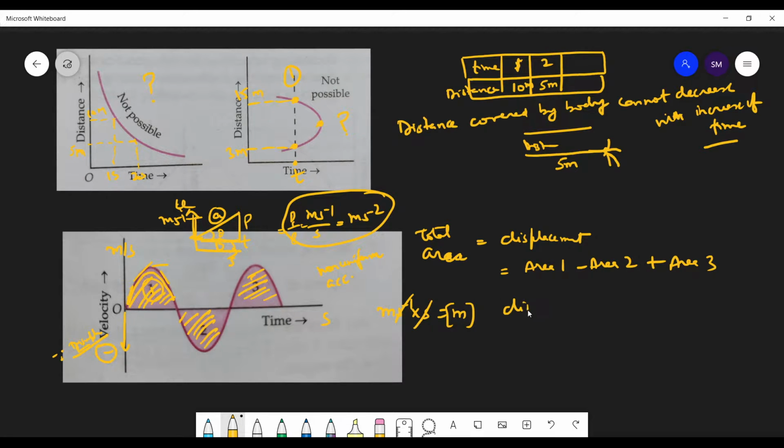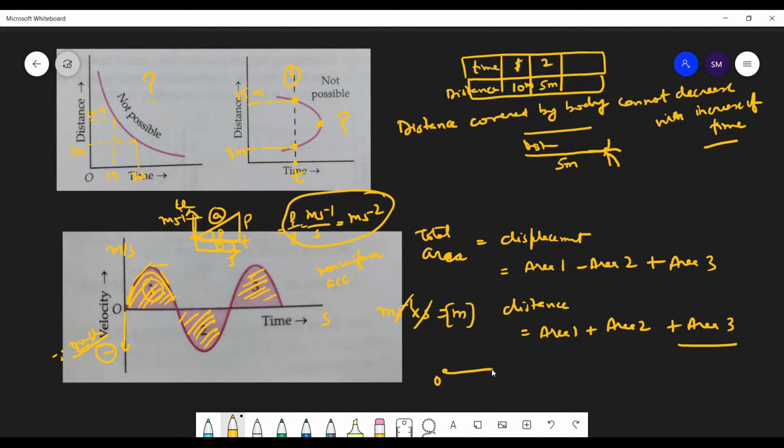Now what about distance? Distance traveled: area 1, plus area 2, plus area 3. Is this clear? So whenever you are moving, distance cannot decrease. Displacement can decrease with time.